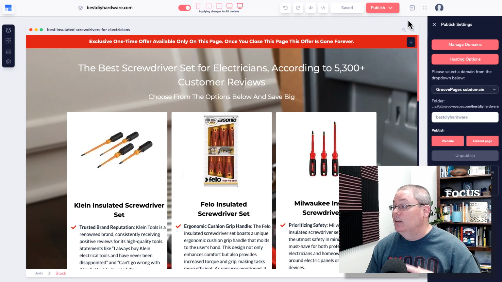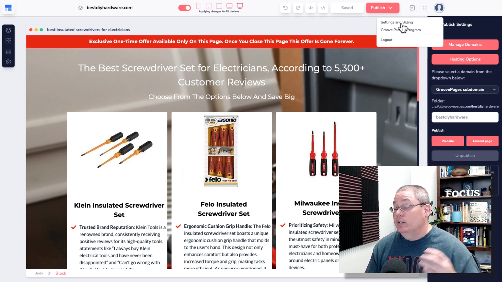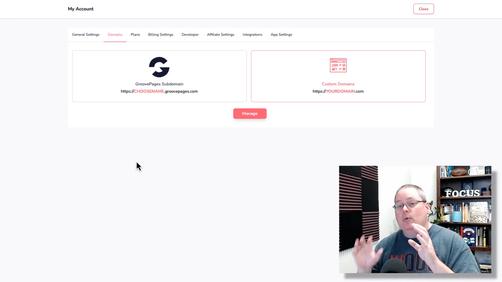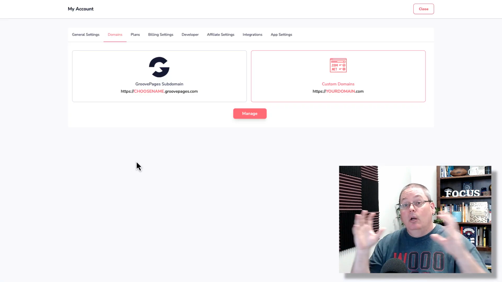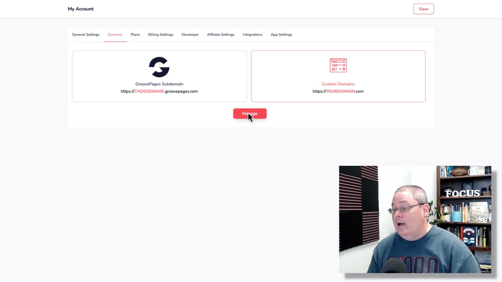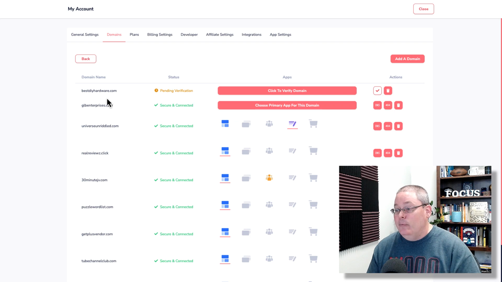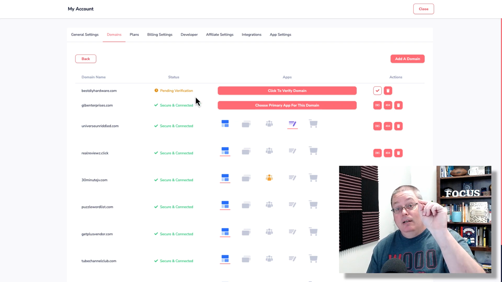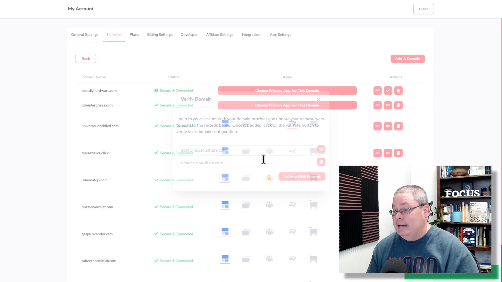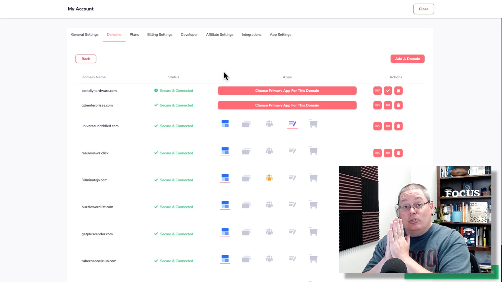So inside of Groove, if you go under settings and billing, that takes you over to the domain setup, where you connect the domains that you own with your Groove account so you can publish pages on those domains. Now I've got to go under manage. You can see that it was pending verification from yesterday because I set up the connection between Namecheap and Groove. So I'm going to click to verify that domain and validate that DNS. And you can see now that it is secure and connected.